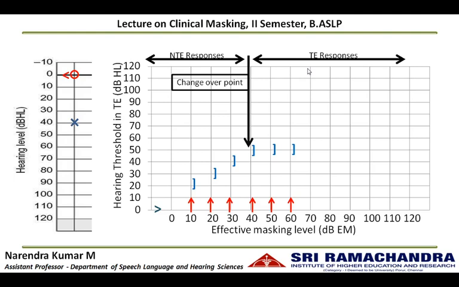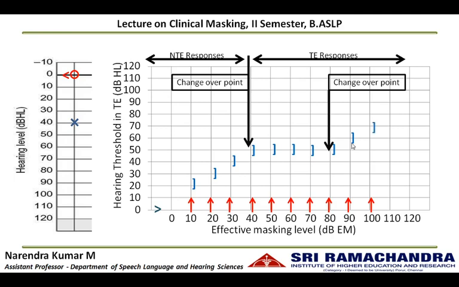Let us see what happens if we further increase the noise in the non-test ear. The trend stays the same, but beyond a certain level, when we increase the intensity in the non-test ear, again there is a shadowing effect seen. This is the second changeover point, where from a constant threshold in the test ear, it is again shifting equal to the amount of noise increase in the non-test ear.